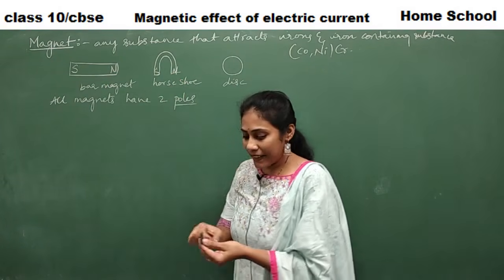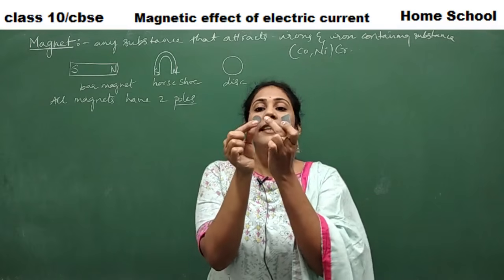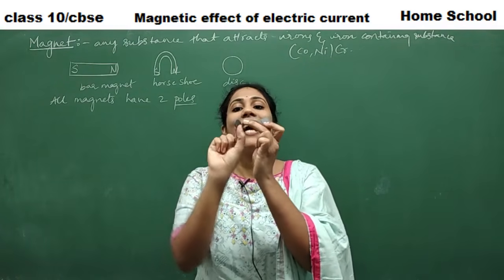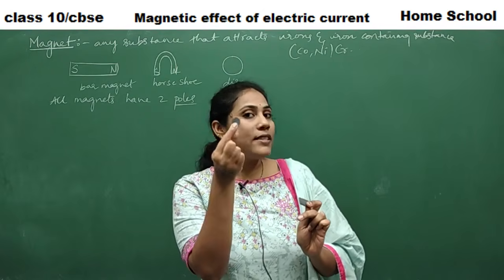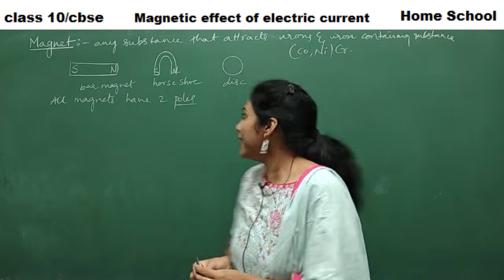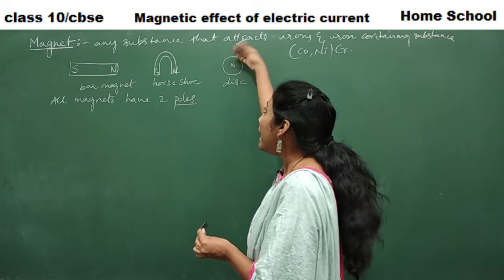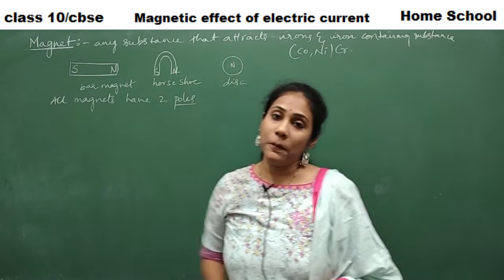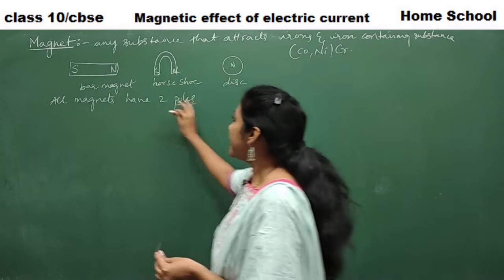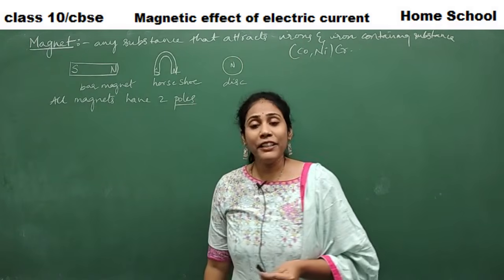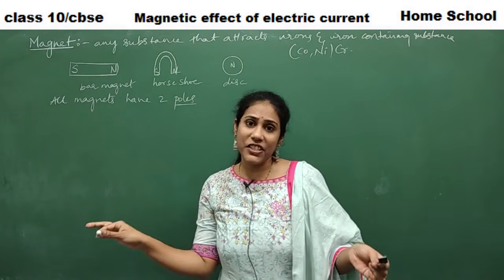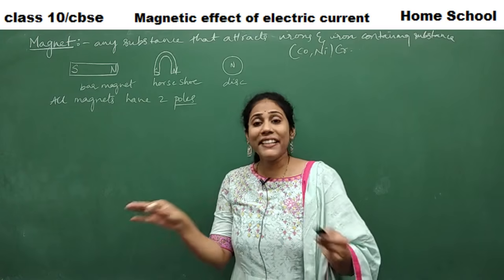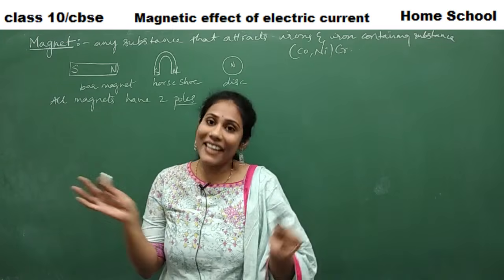And in a disc magnet, you know, if this side is a North Pole, the other side would be a South Pole. Okay, so that is how poles are there in a disc magnet. Say if the front side is a North Pole, the back side of the disc is a South Pole, right? So compulsorily there are two poles. And you know, similar poles always repel each other, and dissimilar poles always attract each other.